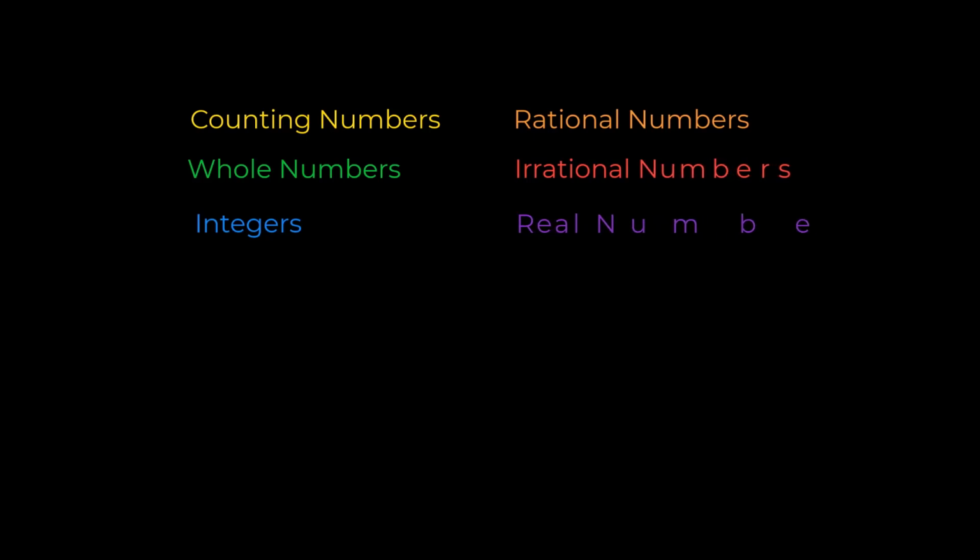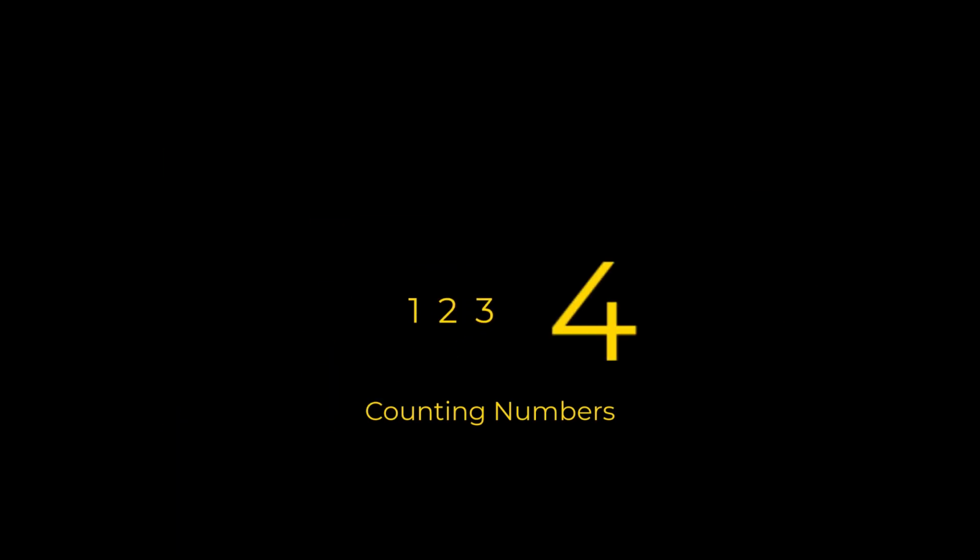The first type of numbers are counting numbers. If I ask you to start counting, you are likely going to present me with this group of numbers. This is the first and most simple application of arithmetic. Parents teach infants to count at age 2 or 3, and we know from archaeological evidence that the concept of counting numbers has existed for at least 50,000 years. Counting numbers are used to provide us with very simple but important information about objects in our world, namely how many of them there are.